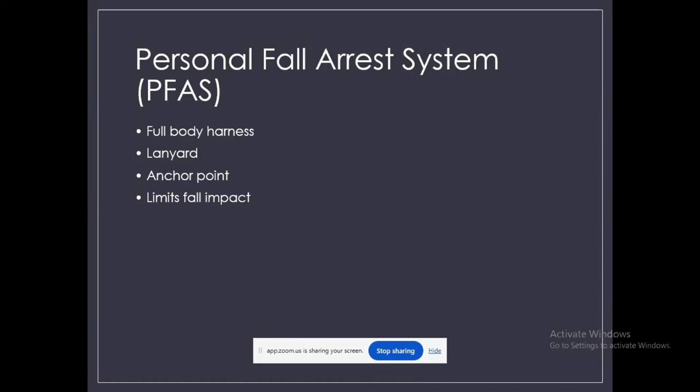SRL. Did you hear the word SRL? Self-retracting lifeline. It is the advanced type of lanyard. One is the traditional method, the shock-absorbing lanyard, right? But the advanced level is SRL, the self-retracting lifeline. What is the key function? It reduces the sudden jerk.